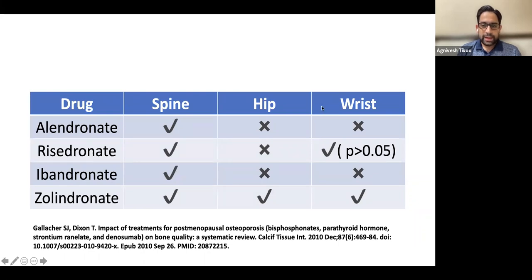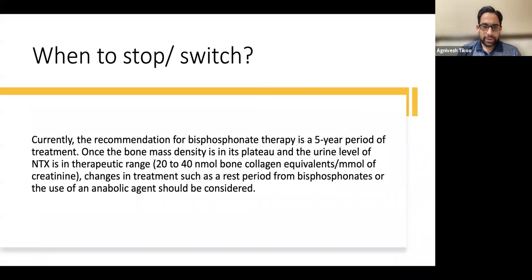And understand, we are not so concerned about wrist fractures as we are about spine and hip fractures, because wrist fractures are associated more with disability and hand function, whereas spine and hip fractures are associated with mortality, especially the hip fracture. So that is why choosing the right drug is very important.